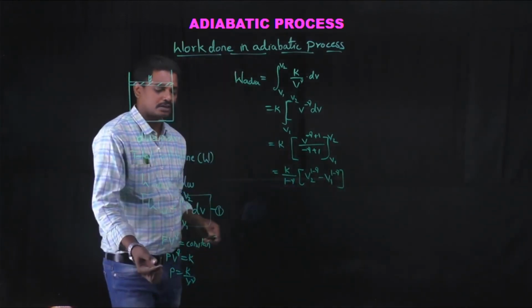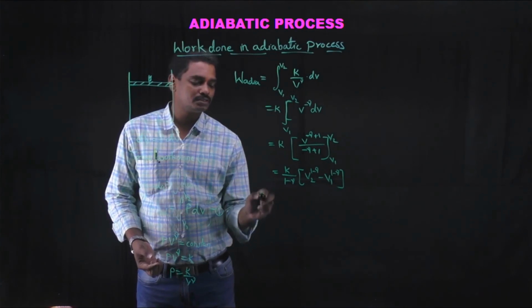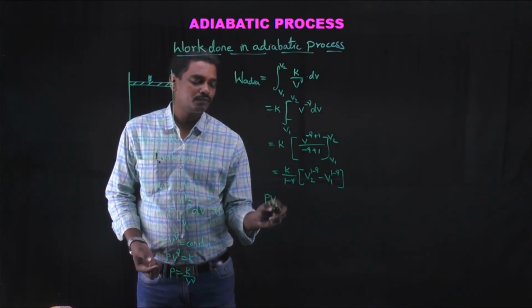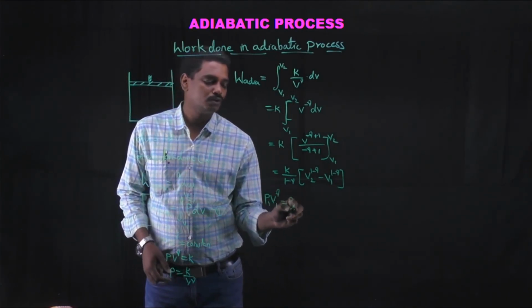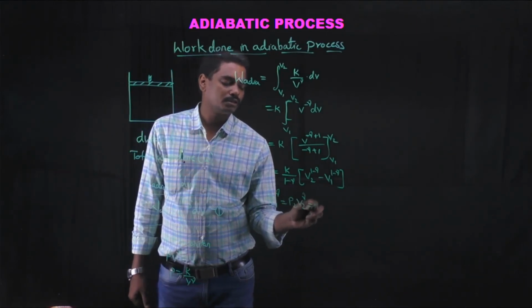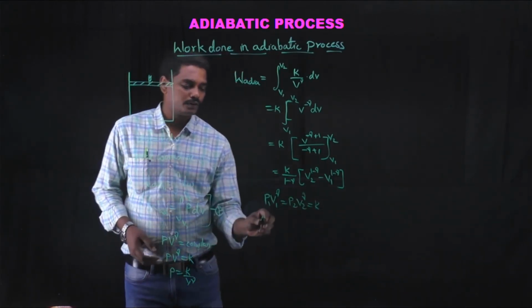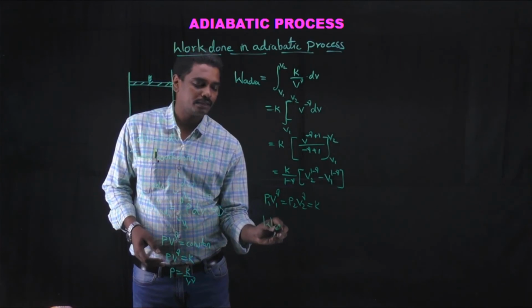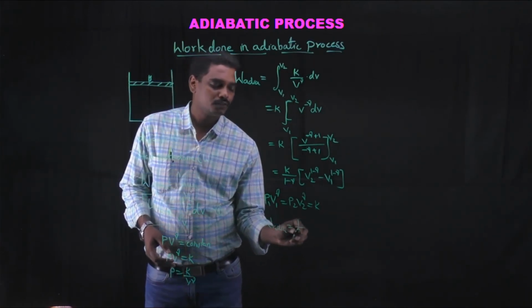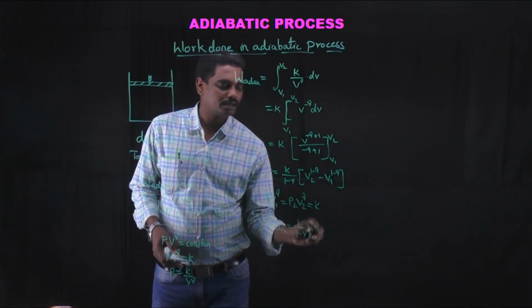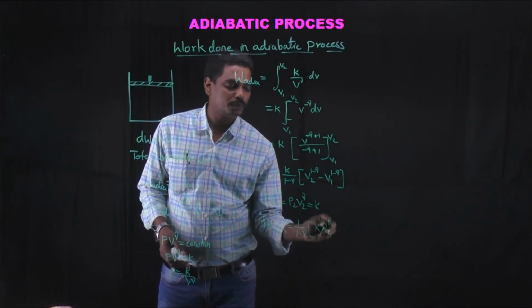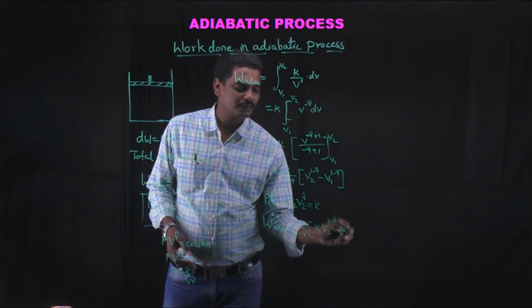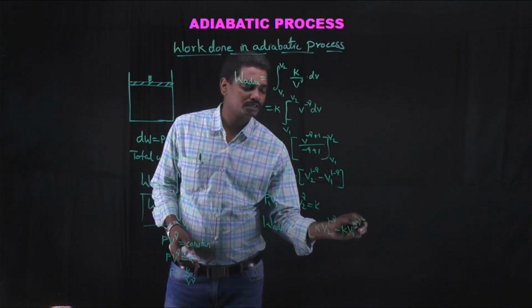Here pV power gamma is constant, which means P1 V1 power gamma is equal to P2 V2 power gamma is equal to K. Therefore, work done in the adiabatic process can be written as 1 by 1 minus gamma into (K into V2 power 1 minus gamma minus K into V1 power 1 minus gamma).